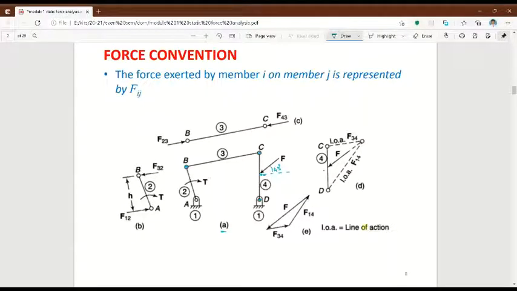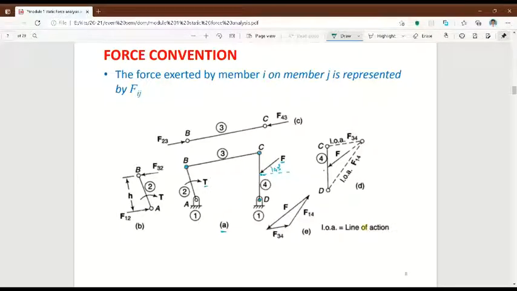Before solving this problem, let us take the link BC. In link BC there are no external forces acting. In link CD one external force F is acting, in link AB one torque is acting, but in link BC they didn't give any external force.